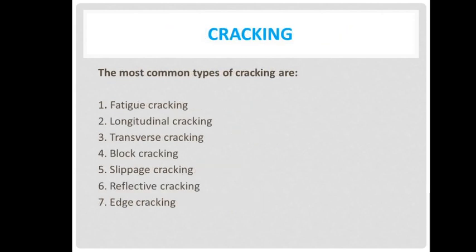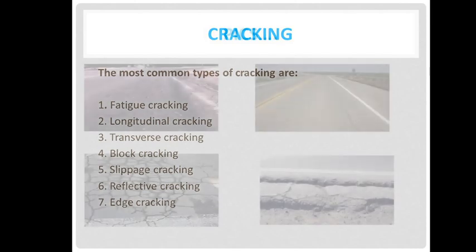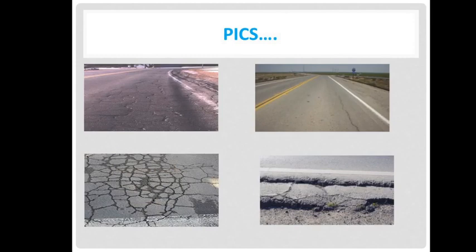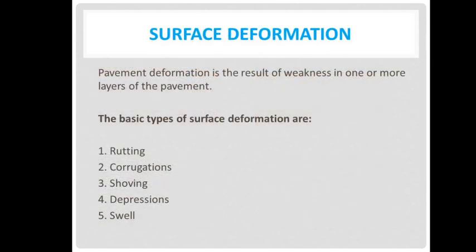Next, cracking. The most common types of cracking are fatigue cracking, longitudinal cracking, transverse cracking, block cracking, slippage cracking, reflective cracking, and edge cracking. You can see in this image the different types of cracks which occur on highways.